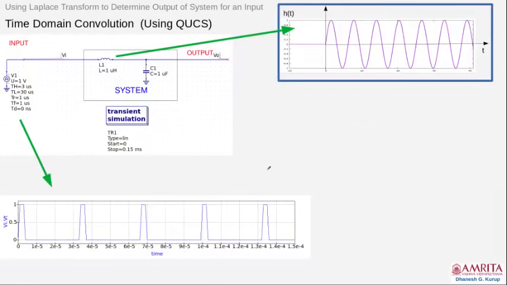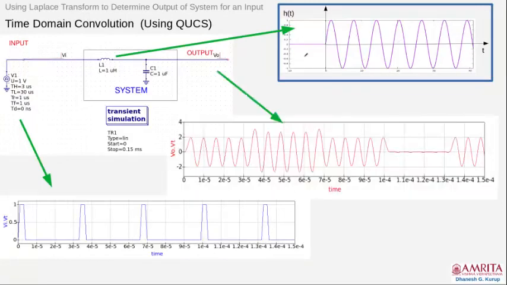Now there is a tool called QUCS. You can Google it. In QUCS, if I draw the circuit and give the rectangular pulse train as input, you get the output here. When you do this, you can simulate the output as shown here. When you give a pulse train, the output will be completely different from the pulse train you are giving. You get some oscillations. In some places the oscillations have small amplitude, in some places large amplitude, and in some places it has zeros.